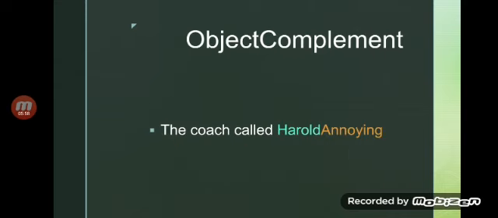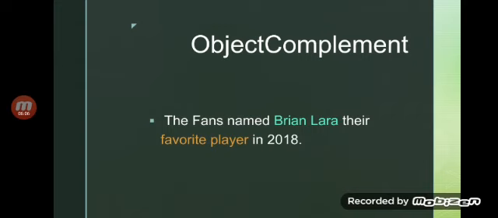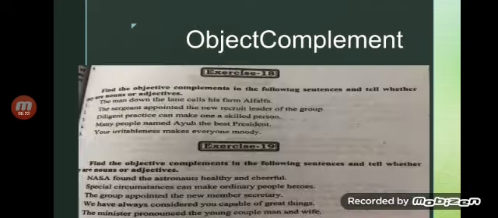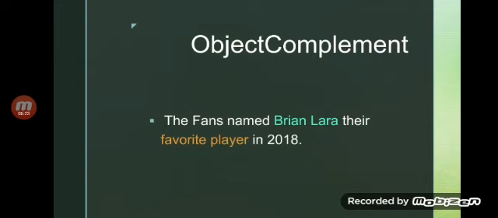Then there is another example. The coach called Harold annoying. The fans named Brian Lara their favorite player in 2018. Is it clear? There are more examples as well.